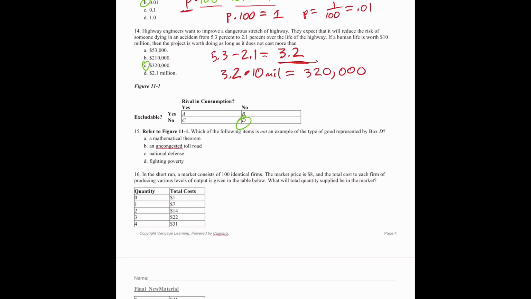An uncongested toll road. Is a toll road excludable? Yes, it has a price. National defense is non-excludable and non-rival. Fighting poverty is non-excludable and non-rival. So the answer must be B, an uncongested toll road.